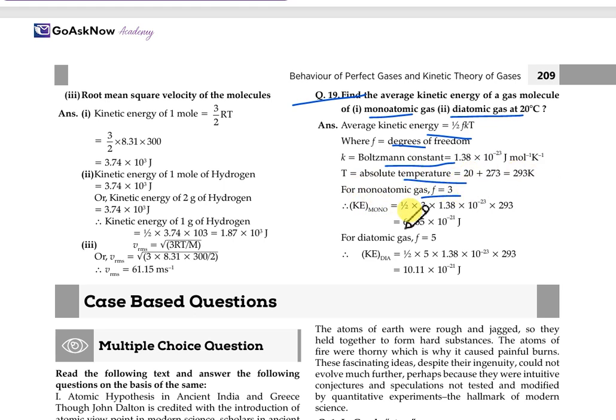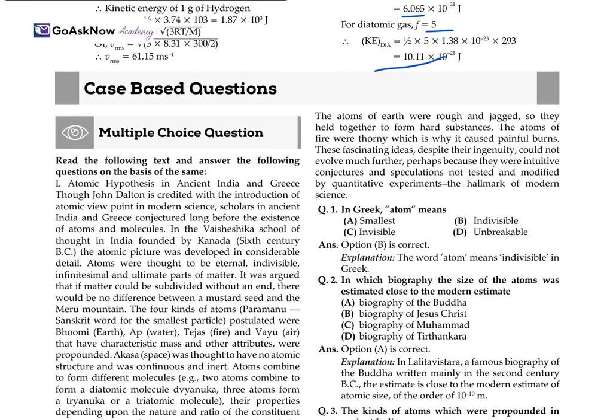So KE equals 1/2 times 3 times 1.38 × 10 to the power minus 23 times 293. We get the kinetic energy for the monoatomic gas as 6.065 × 10 to the power minus 21 joule. For the diatomic gas, the degree of freedom is different, it will be 5, so we get another value, 10.11 × 10 to the power minus 21 joule.